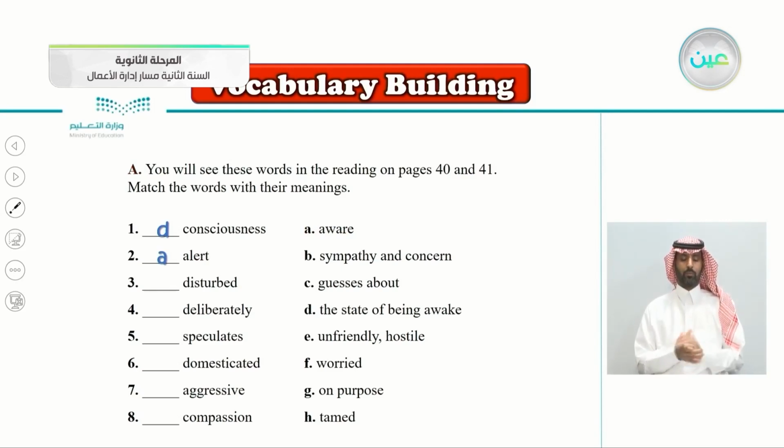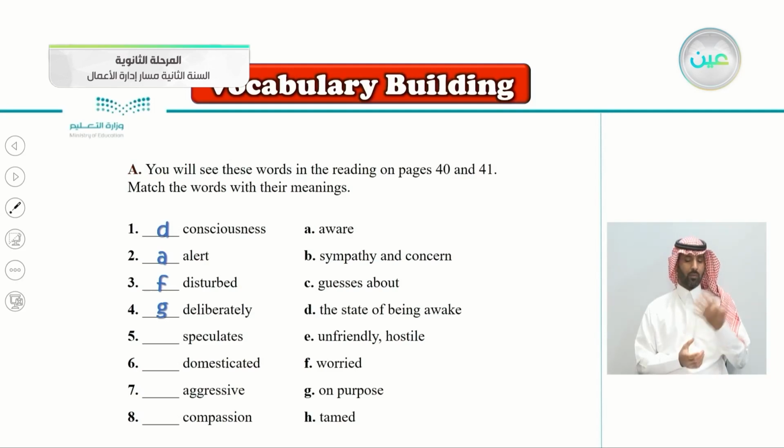Number three, disturbed. To disturb someone. What does it mean to be disturbed? Yes, very good. It goes with the letter F. Worried. To be disturbed is to be worried. When you say that this news really disturbed me, it really had me worried. Number four, deliberately. Very good. It goes with the letter G, on purpose. You meant to do that. Someone meant to do something on purpose.